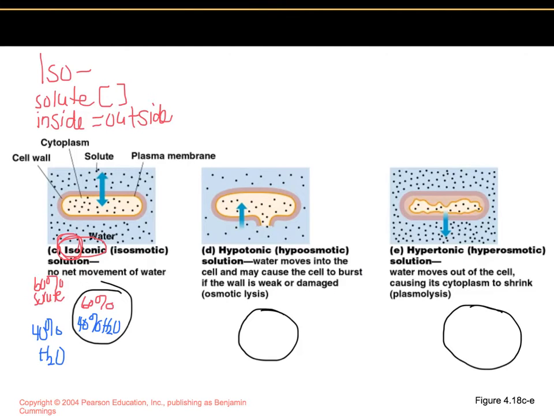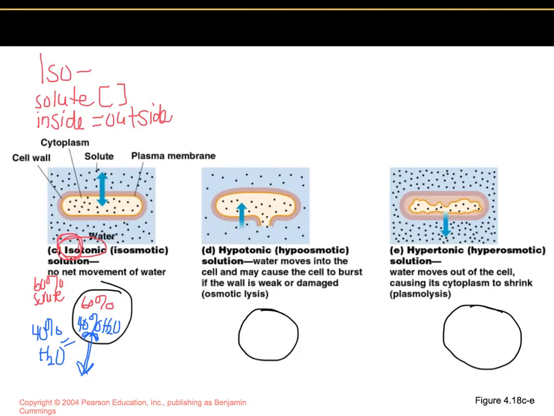So because the water is equal on the outside and the inside of the cell, the water will move equally in and out of the cell. There will not be any net movement. Water will still be moving, but it will move equally to the inside and outside. That's what happens when you place a cell in an isotonic solution. Our cells love isotonic solutions, animal cells do.